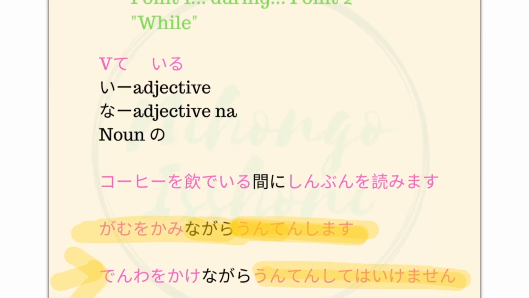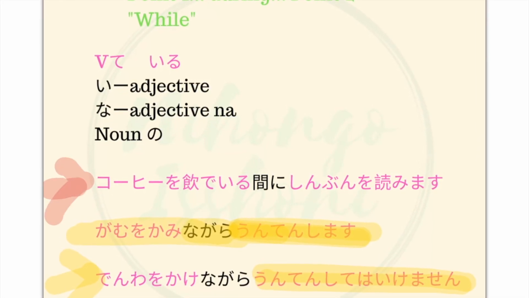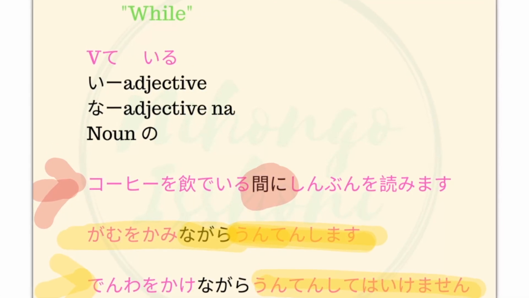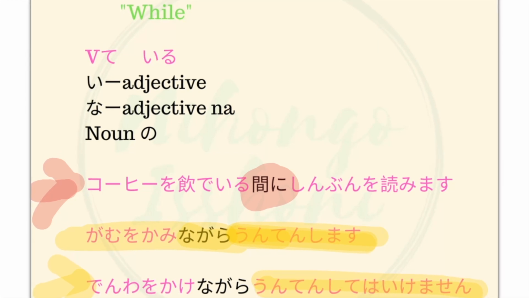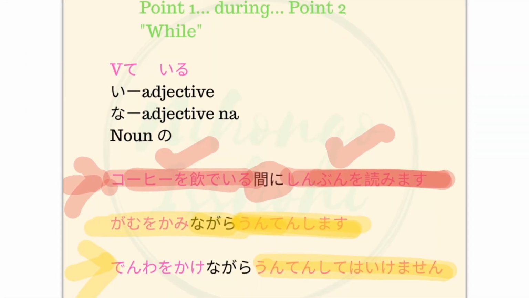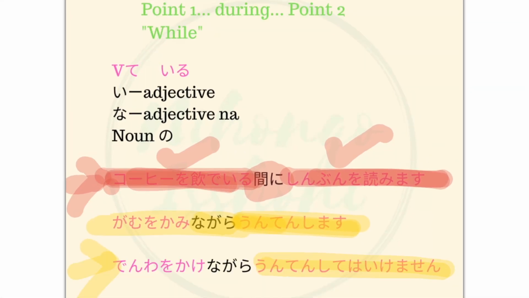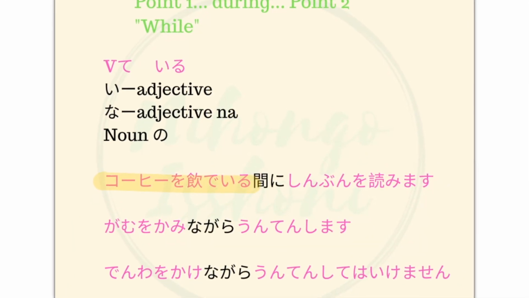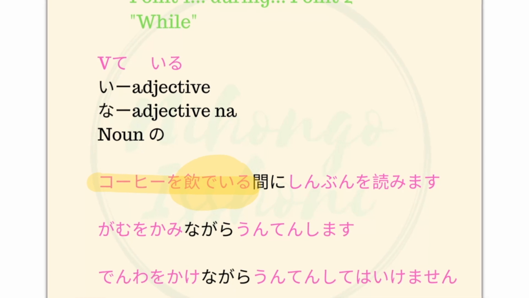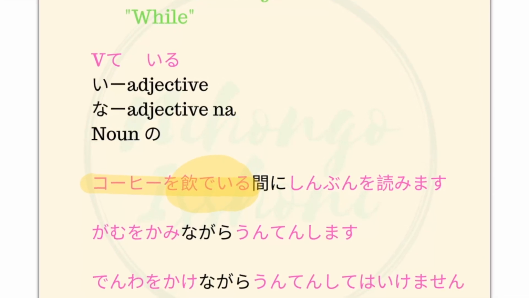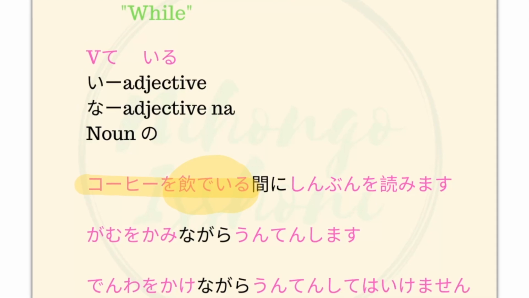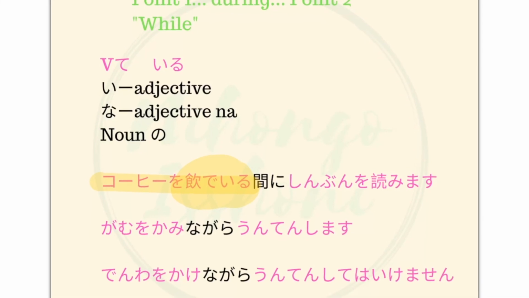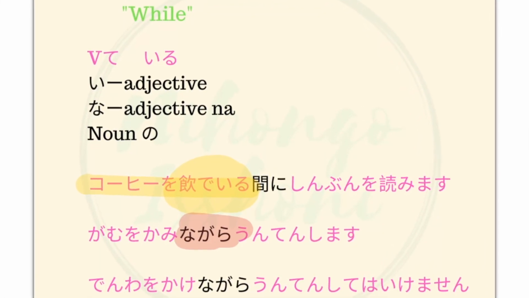However, if we go and have a look at this phrase containing aida ni, it says kohi o nonde iru aida ni shinbun o yomimasu. We cannot say that either of them is the main clause, but we obviously understand that this first portion is while I was drinking coffee, nonde iru, continuous tense, that is the main clause, and in between I was reading the newspaper. Even that may not be very correct when we compare it to this nagara term.